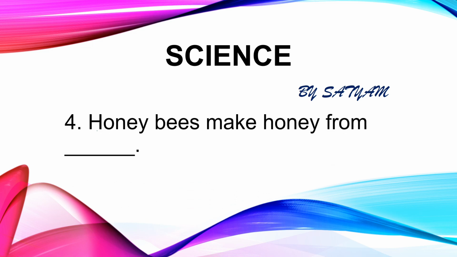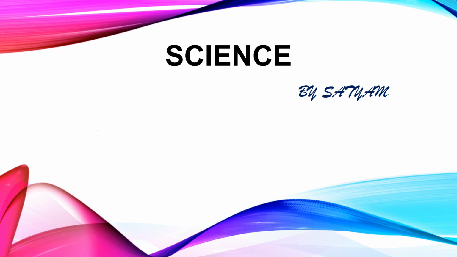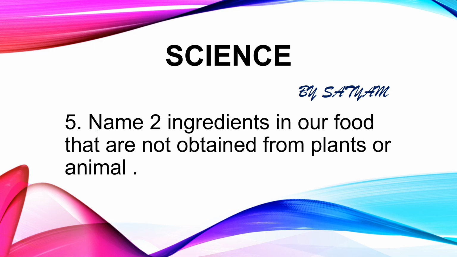The next question is, honeybees make honey from dash. The answer is nectar. A honeybee starts the honey making process by visiting flowers and collecting nectar. This nectar is converted into honey. The next question is, name two ingredients in our food that are not obtained from plants or animals. The answer is salt and water. Salt is obtained from seawater and rocks, while water is obtained from taps, rivers, rain, etc.